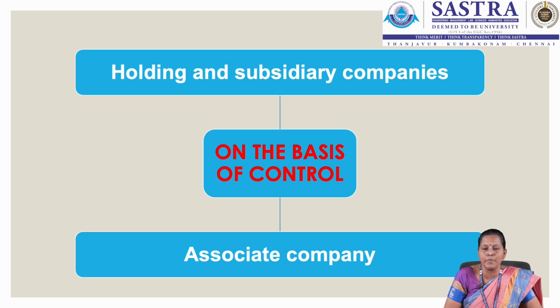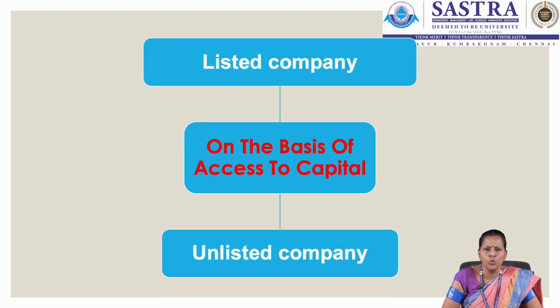These are all the examples of the subsidiary companies of Reliance. Next, we move on to the classification of the company based on the access to the capital market. Here we have listed company and the unlisted company.